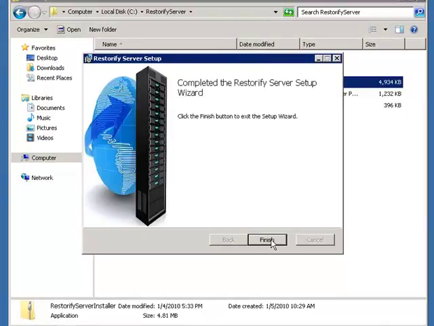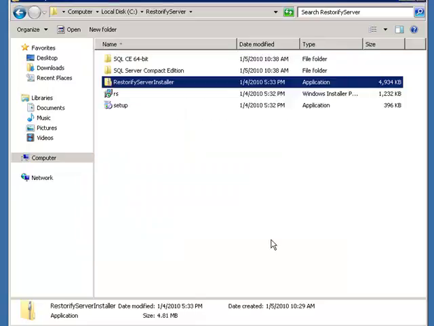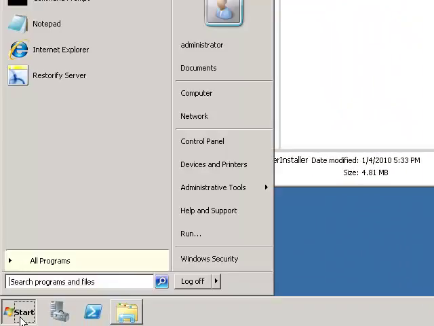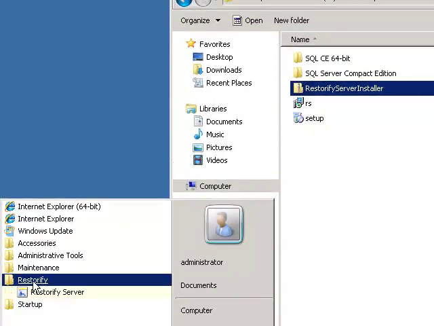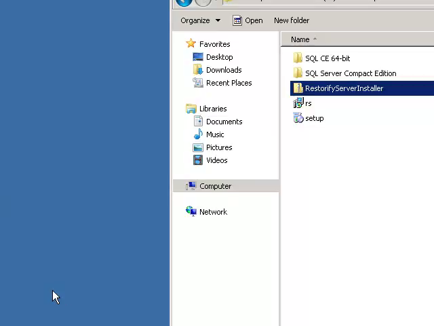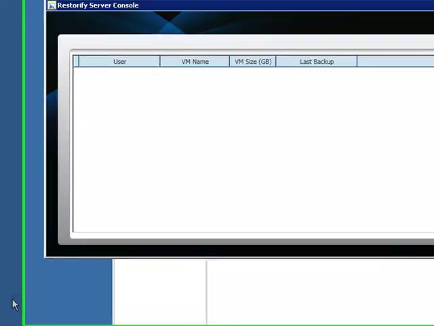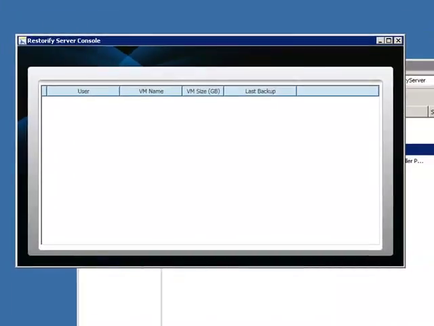After the setup wizard has completed, click Finish, then click on Start, All Programs, Restorify, Restorify Server. If the Restorify Server console comes up without any warning or error dialogues, you know that the server has been configured correctly.